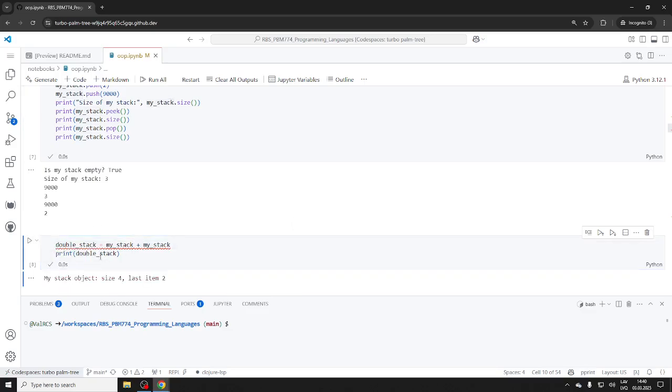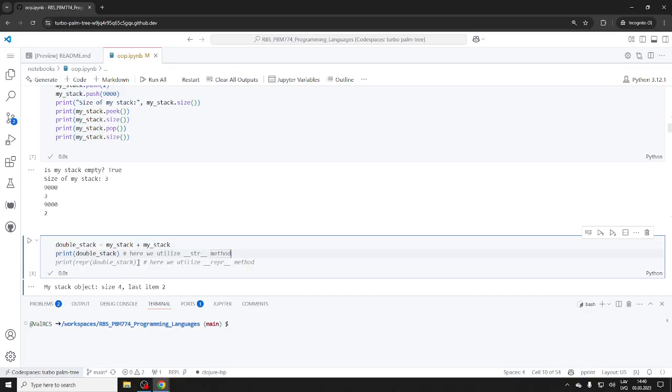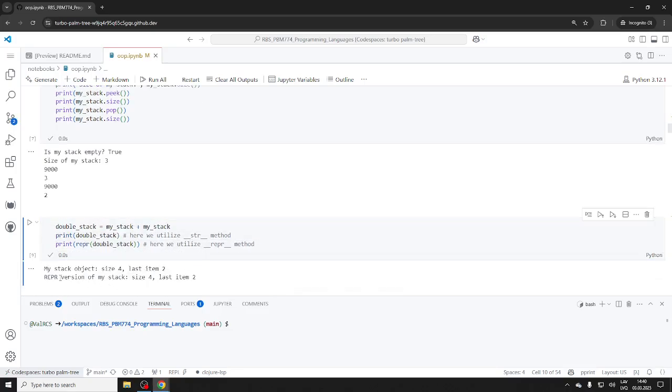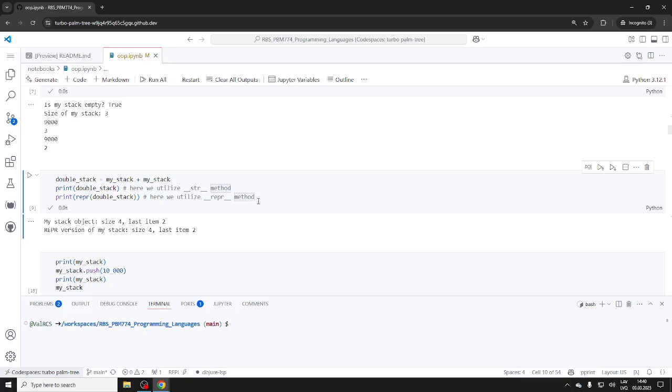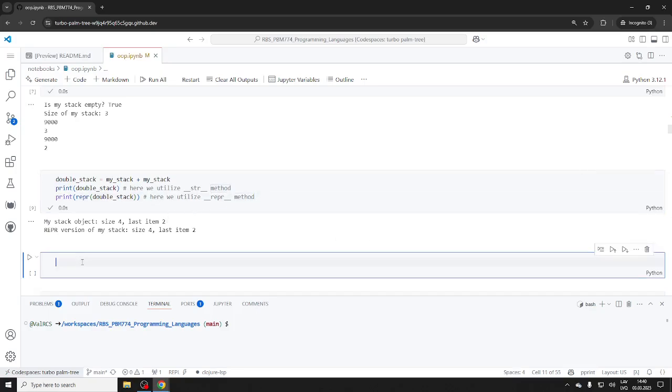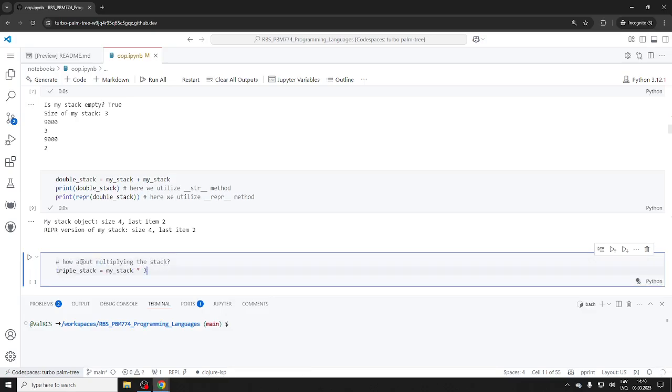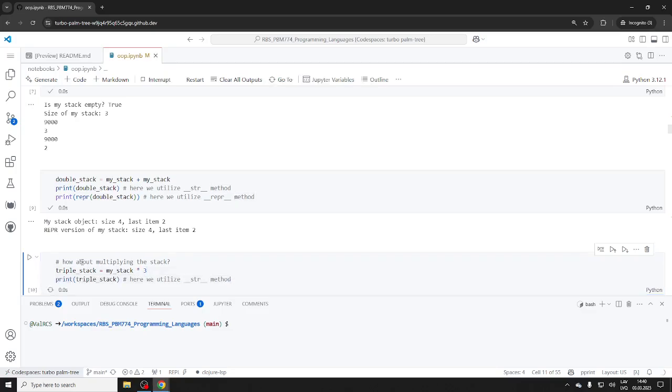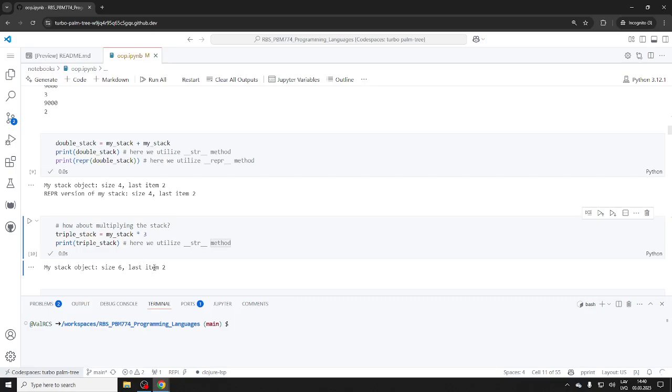Yeah. So I have size 4, last item is 2. We peek. Again, here we utilize the string method. Can we print the wrapper? Let's do it. Does the wrapper have anything? Yeah, wrapper version of my stack, size 4, last item 2. How about multiplication? Let's multiply things. Triple stack, and of course we have size 6, and the last item is 2.